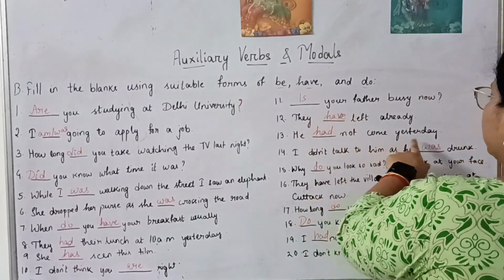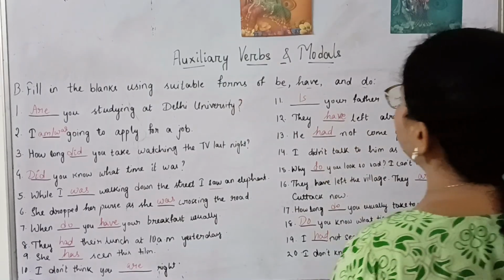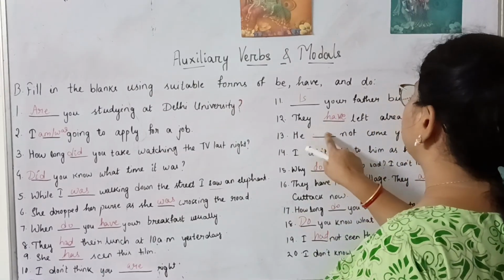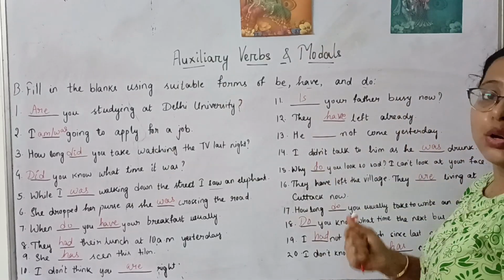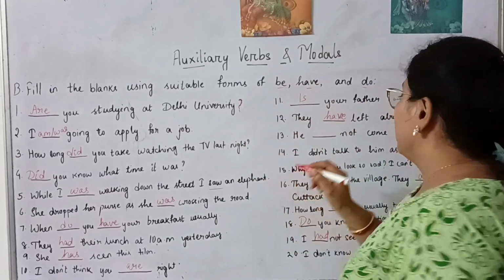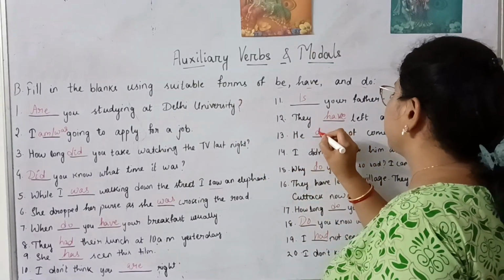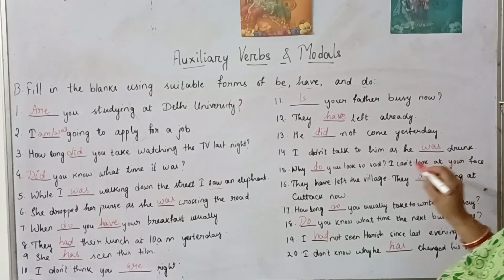Here, so see here, as yesterday is given, I have used past perfect, but we don't have anything that could talk about continuing or having the impact in the present situation in the past. So why use had here? Here simply we'll use did. It did not come yesterday will be the correct one.